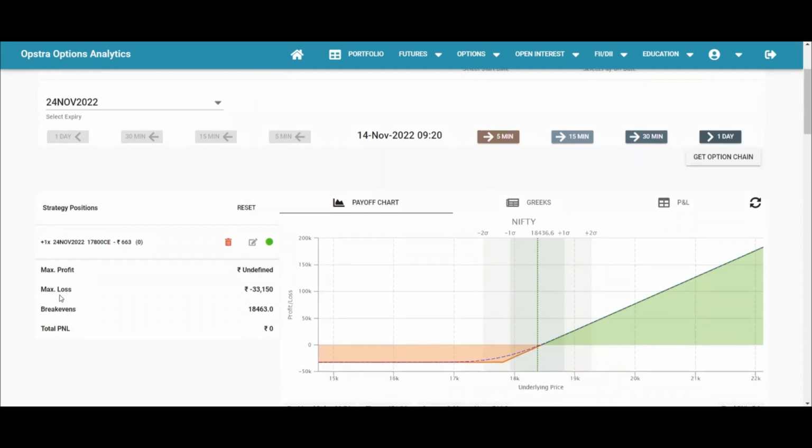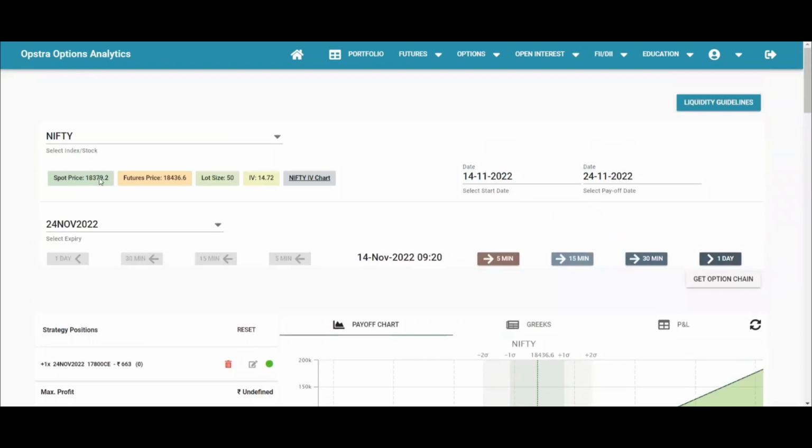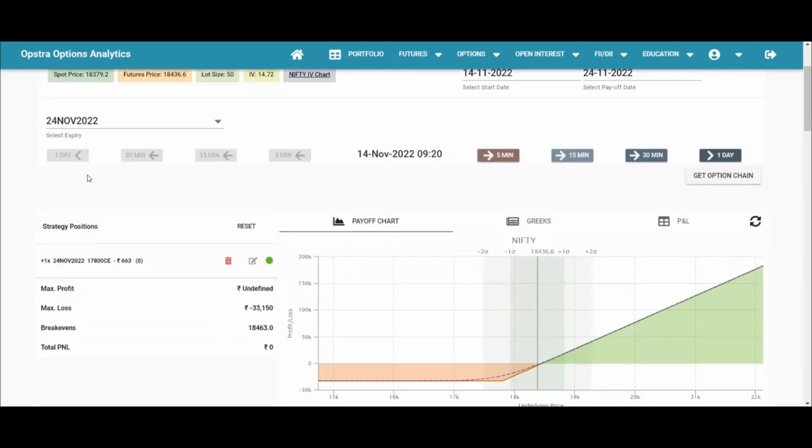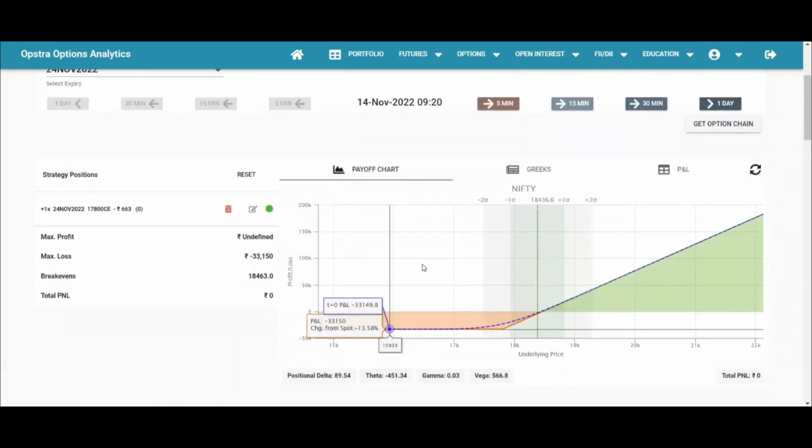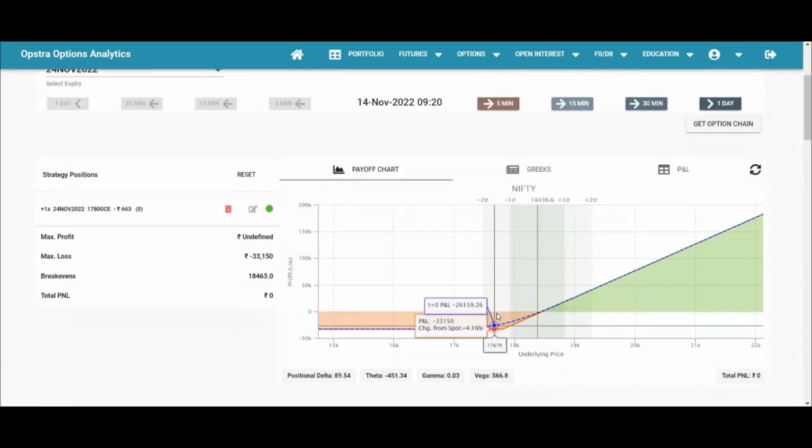Every option has an expiry time period. So what this option shows is what happens if the market stays here. Currently, on 14th of November, Nifty is at 18,379. If the market stays at 18,128 or 17,828, we are making a loss because of this option. This is a 17,800 strike price call option.